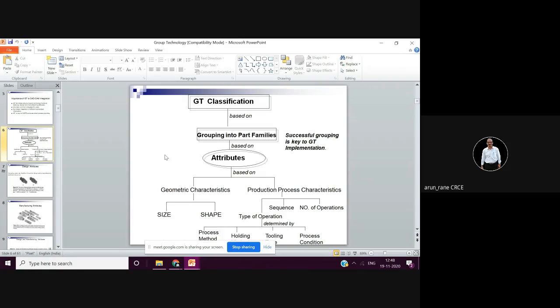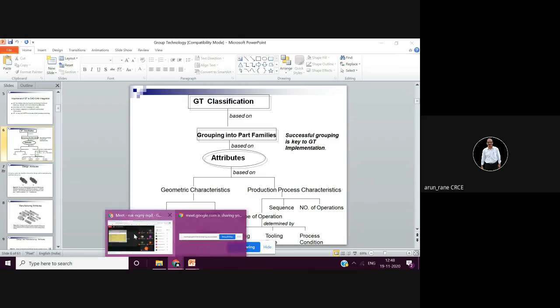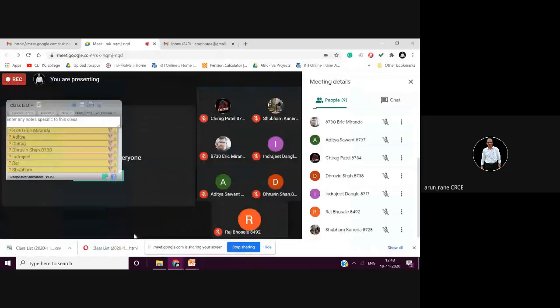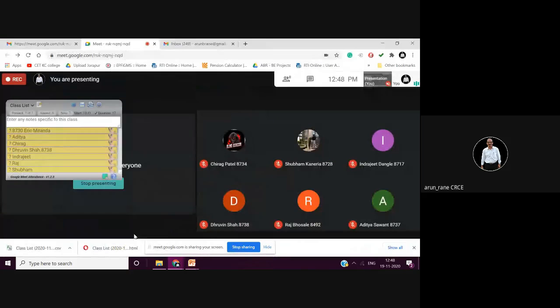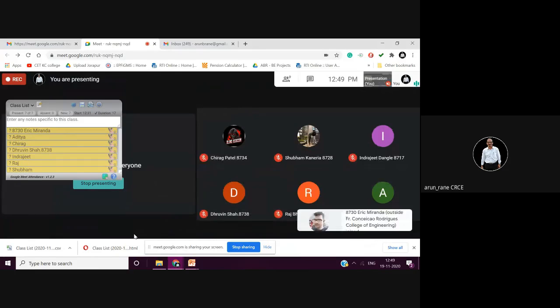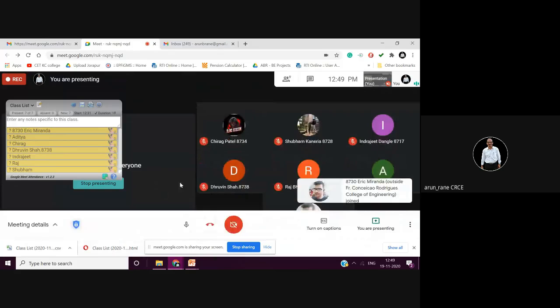Like you have seen the barcoding system in the malls or in the supermarket. Like that, in group technology also we have a classification system, out of which the Opitz classification system is most commonly used. But we don't ask it in the examination, because if I have to ask about the Opitz classification system, then it has to be for 10 marks. The weightage of the question itself would have to be a minimum of 10 marks, which is not allowed.